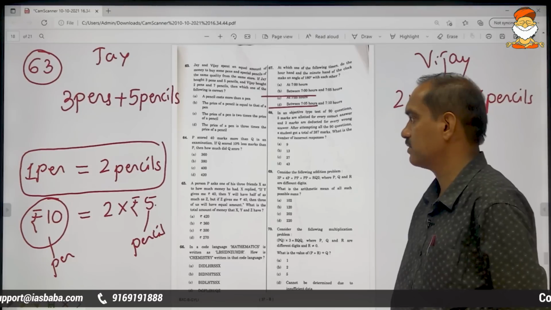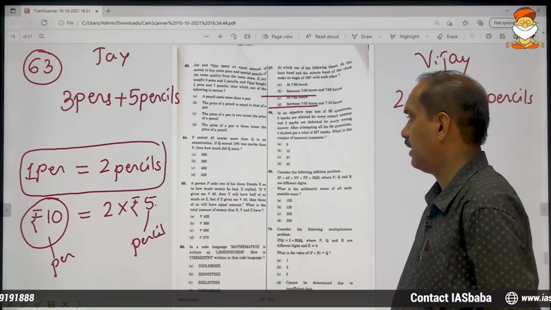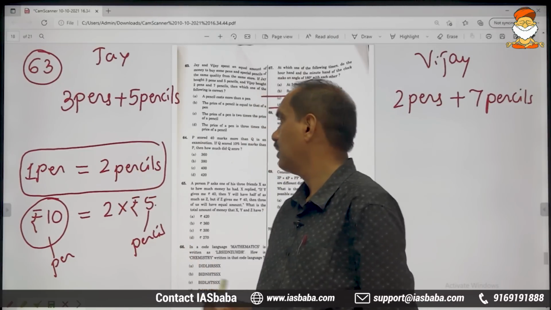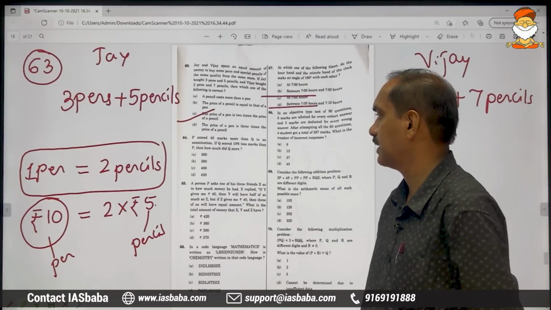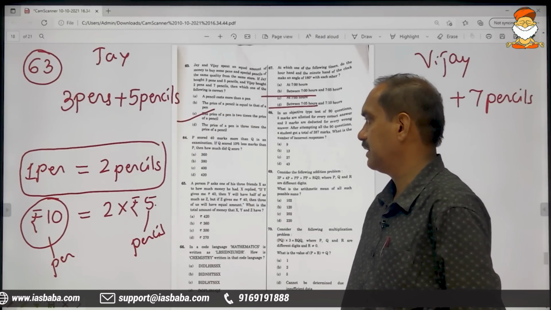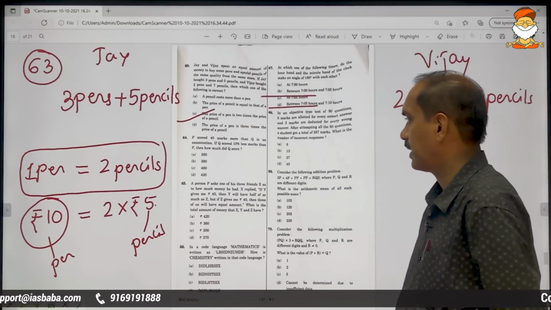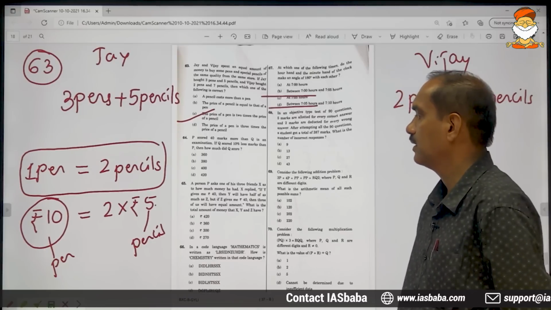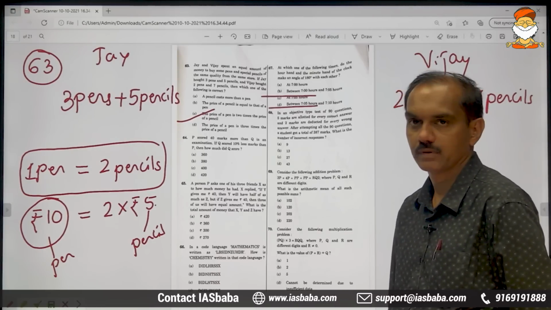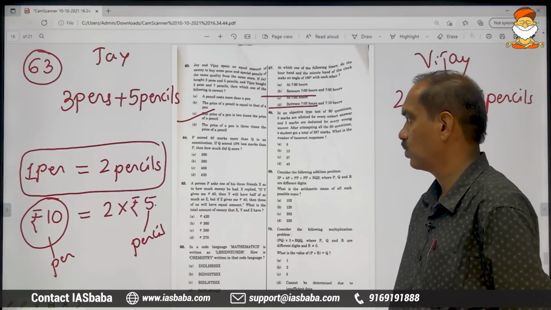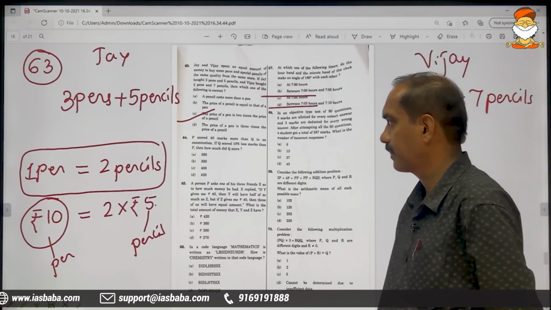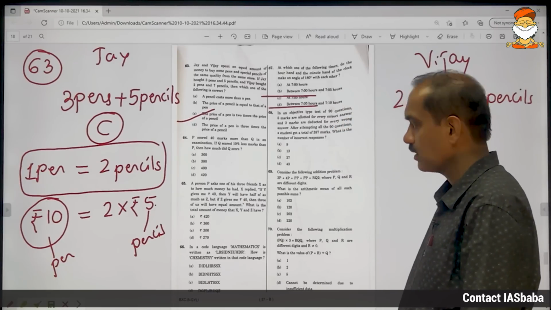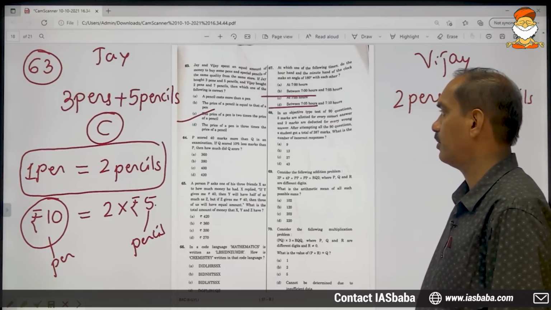Moving on to the third one, the price of a pen is 2 times the price of a pencil. Everything is all right with the third option, and that should be marked. Now let's see the fourth one, why it is wrong. The price of a pen is 3 times. It is not 3 times, it is 2 times. Therefore, the last one is wrong. The third option is 100% correct. So, problem number 63, third option C is the correct answer. So, this is everything about this problem.